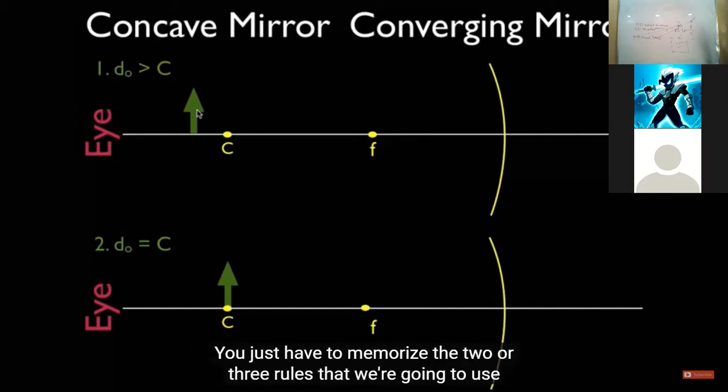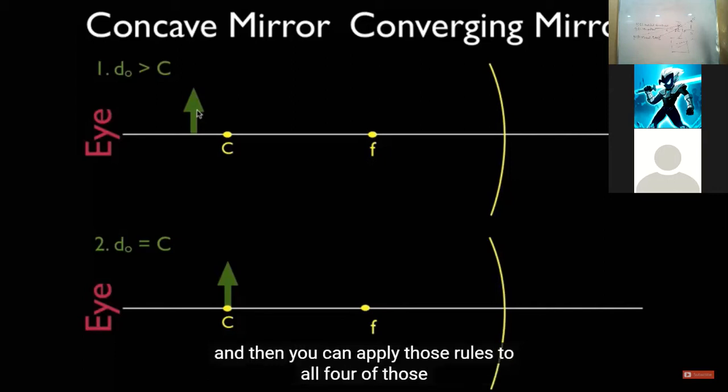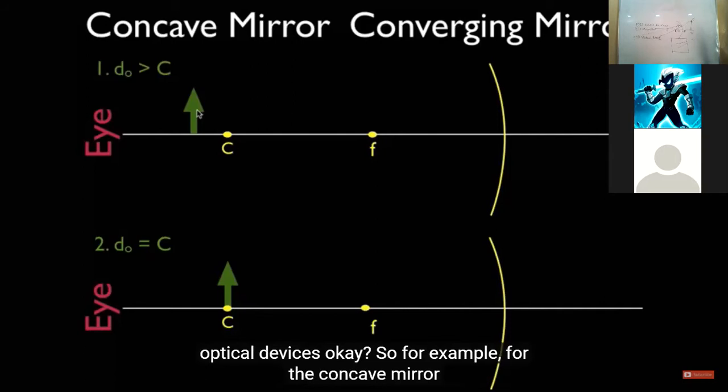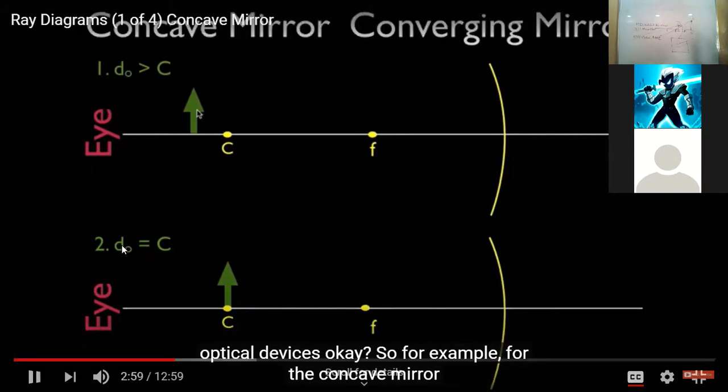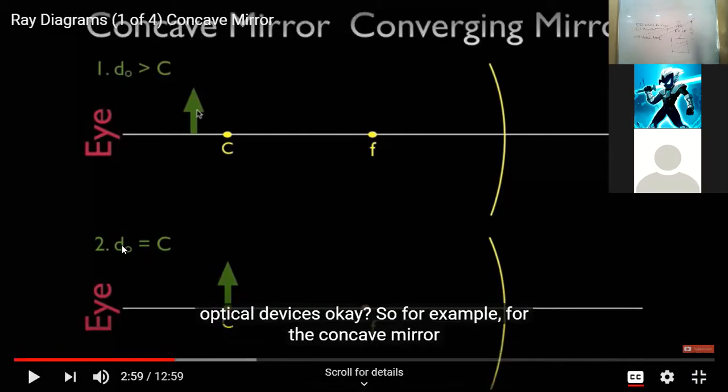You just have to memorize the 2 or 3 rules that we're going to use, and then you can apply those rules to all 4 of those optical devices. For example, I already taught you 3 rules, right? Using these 3 rules, we can draw any ray diagram, both for mirror and for lens. Inshallah, for lens, we are going to learn in the refraction of light chapter. That is the next chapter, okay?